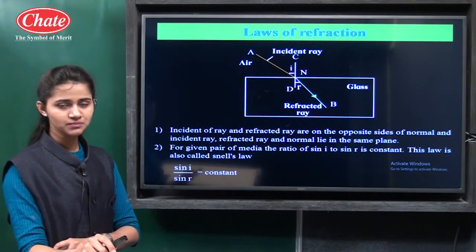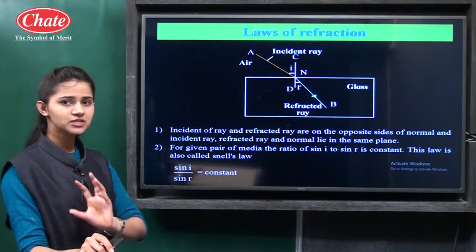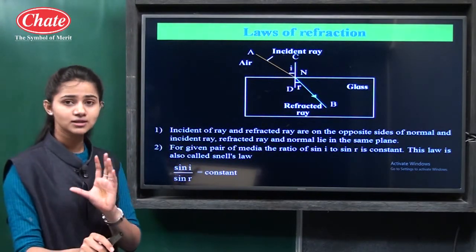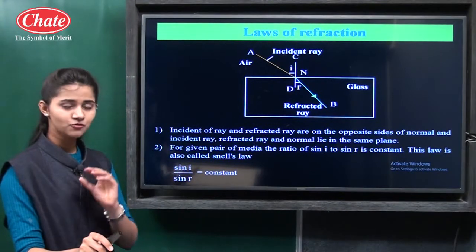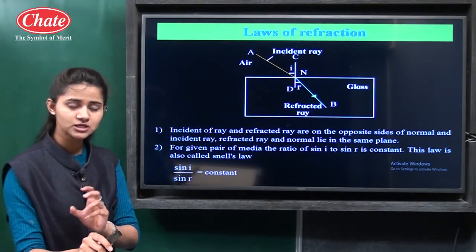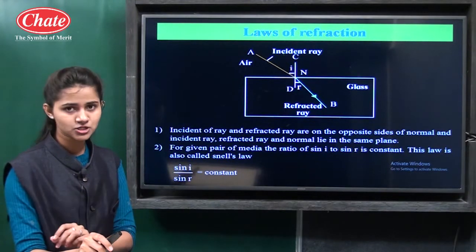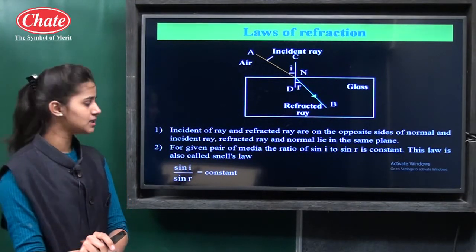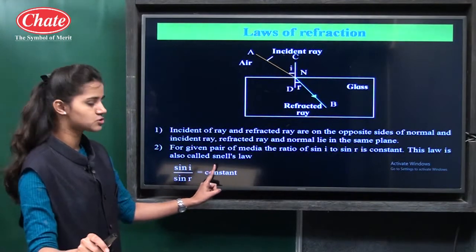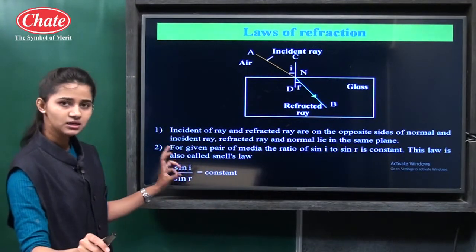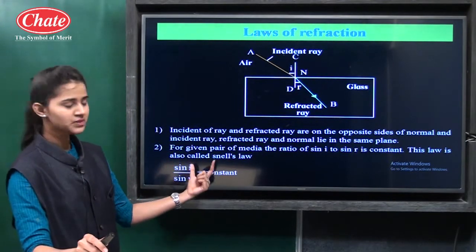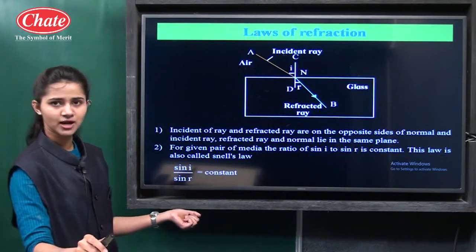If you take a fixed pair of media like air and glass, then the ratio of the sine of the angle of incidence to the sine of the angle of refraction is a constant. So you can see here sin i upon sin r is equal to a constant. For any pair of media, this ratio is a constant. These are the two laws of refraction.